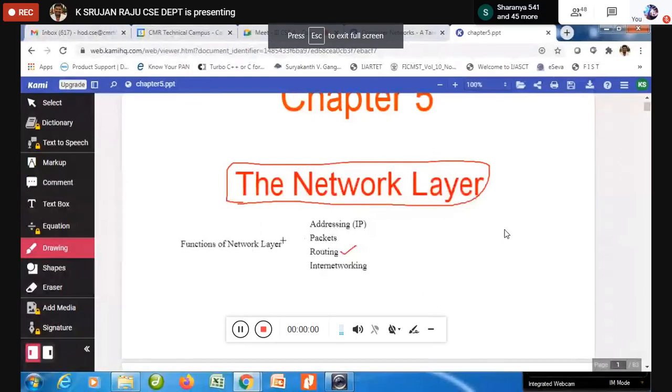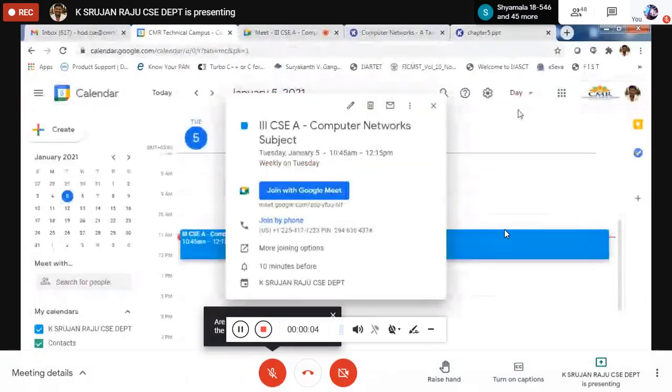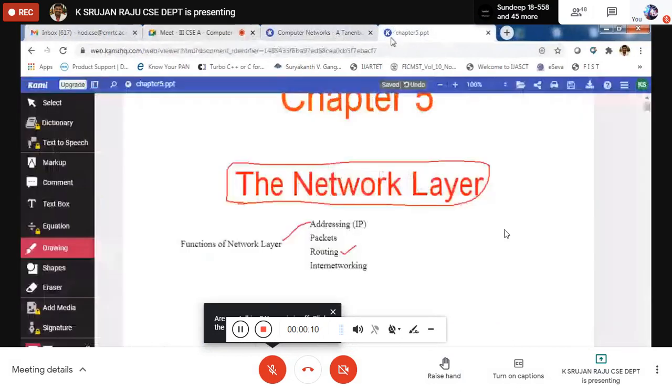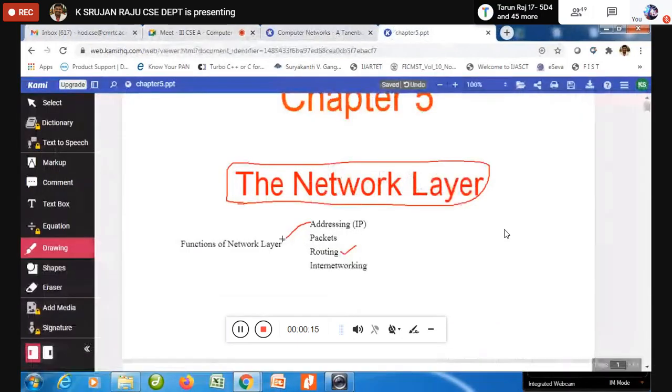Layer we have seen, it is going to deal with the addressing. So it is going to deal with the addressing, and then it is going to deal with the packetizing, and then it is going to deal with the routing or pathing, okay, pathfinding, and then it is going to deal with the internetworking. So these are the functions of your network layer.